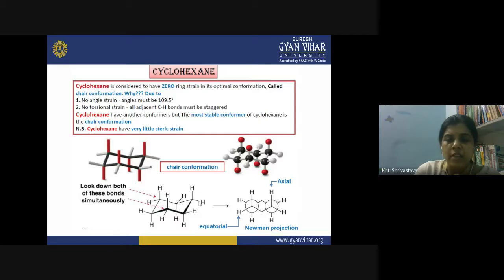And if you look at the equatorial bonds, in the equatorial case also we have an alternate arrangement. Especially in the case of the axial hydrogens, this alternate axial arrangement of the hydrogens on alternate carbon atoms provides a very stable structure to cyclohexane, because this sort of configuration gives the least energy to the molecular structure.